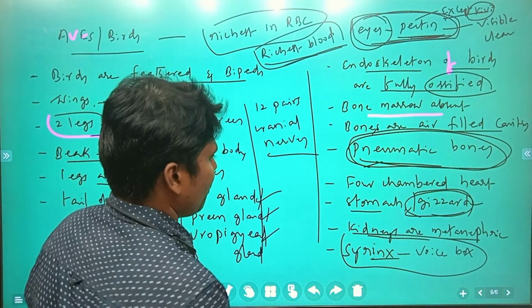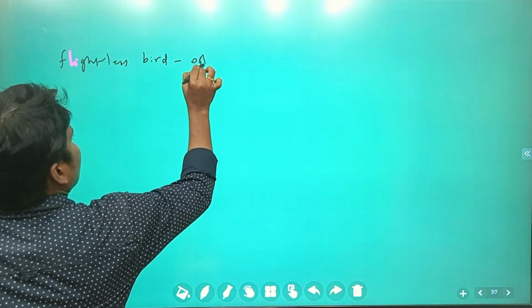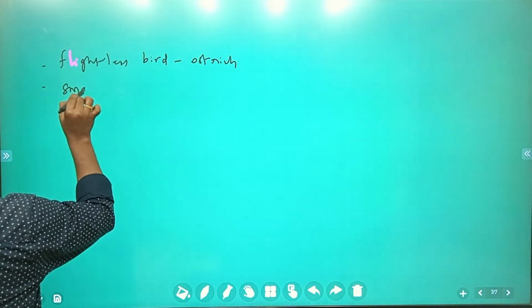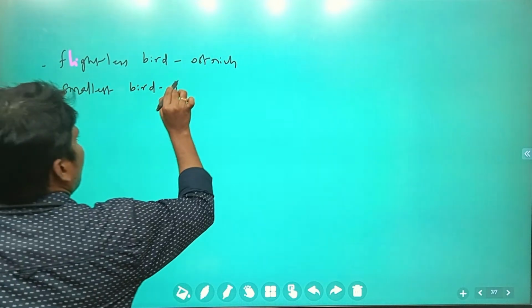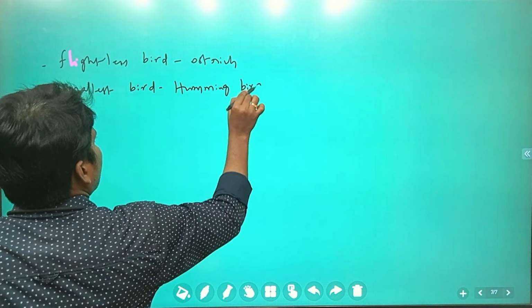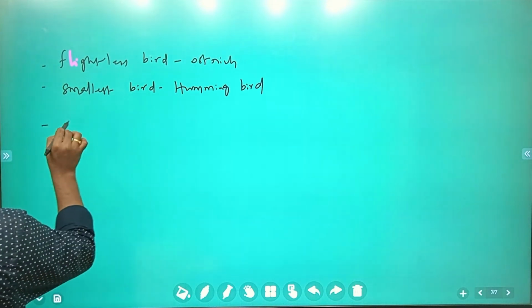You can be asked some questions. Flightless bird: it is going to be the ostrich. Next, smallest bird: the hummingbird. The smallest bird is going to be the hummingbird. Next, smallest living flightless bird.